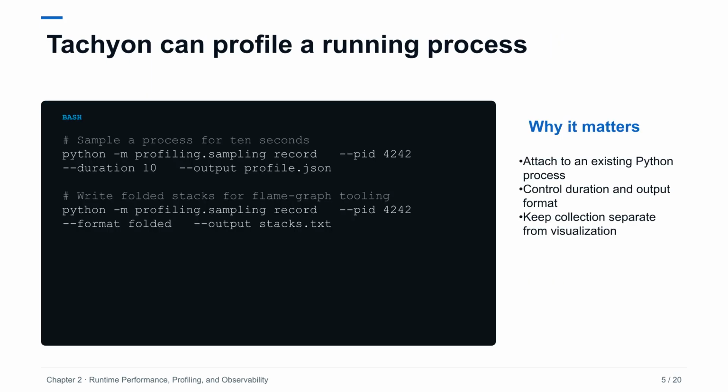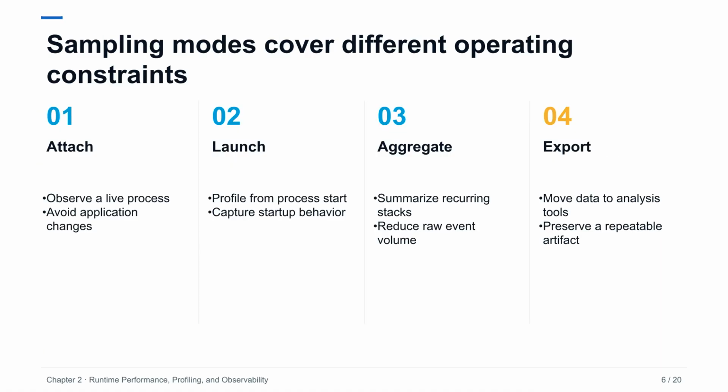The sampling command line interface is designed for operational use. It can attach to a running process, sample for a defined interval, and write a chosen format. That separation is valuable. Collection can remain lightweight on the target host, while visualization happens elsewhere. Exact permissions and process access rules still depend on the operating system. Before relying on the workflow in an incident, exercise it on the same container, service manager, and security profile used in production. A profiler is most useful when it fits the operational moment.